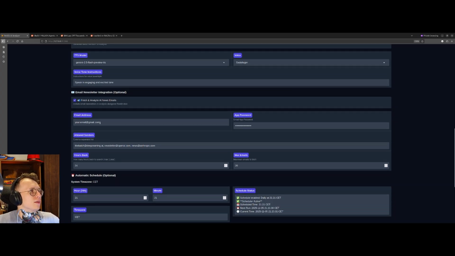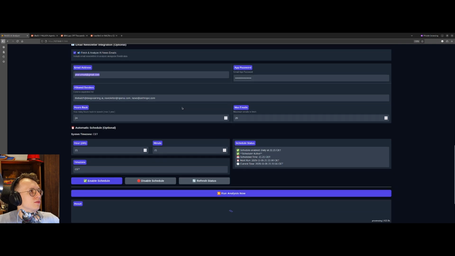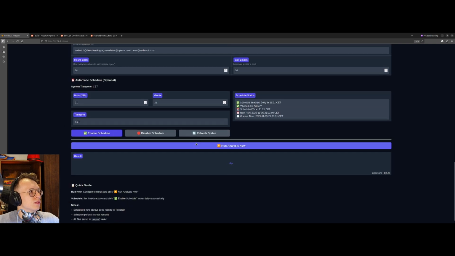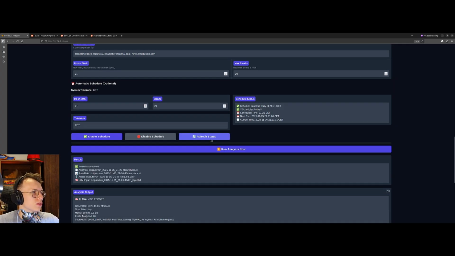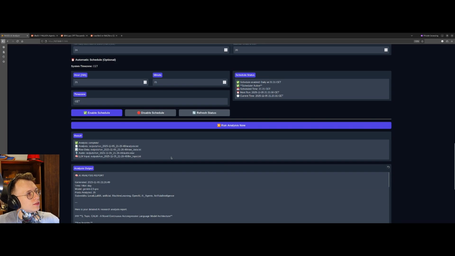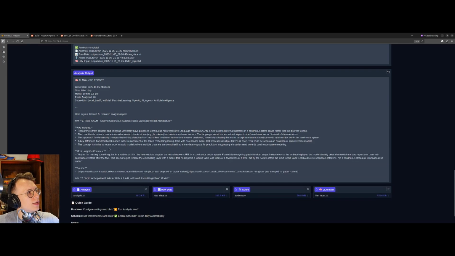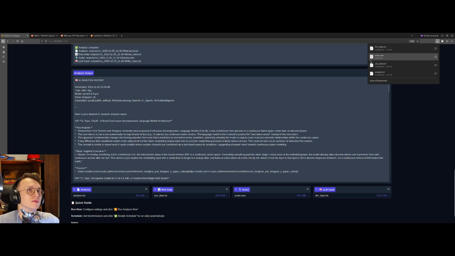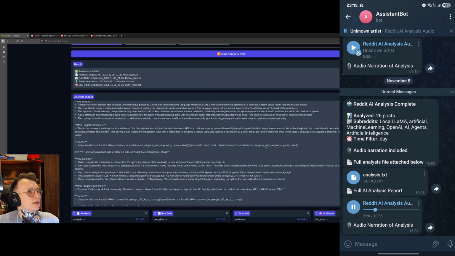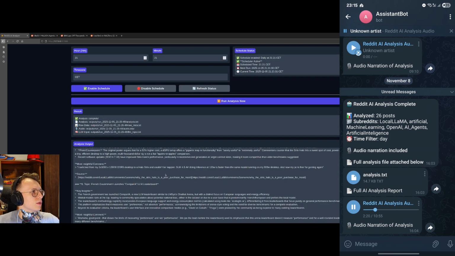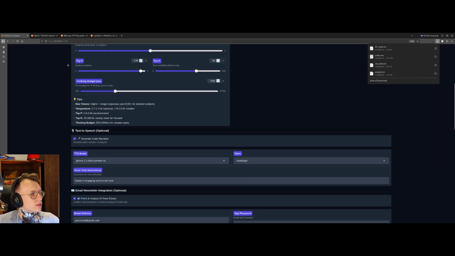So yeah. Here there will be mail and so on, as I described before, an automatic scheduler. We can also just run it by clicking this button, and as we see, it's running. I use the manual run for testing, or if you want to play with it. Oh, perfect timing. So it finished, and we can see that I can download all of these files, I can open them, I can play audio and so on. Maybe we'll play audio in a moment. And here it's also a scrollable summary, but we'll not look into it because it will take me time.